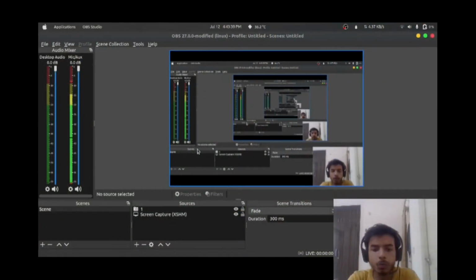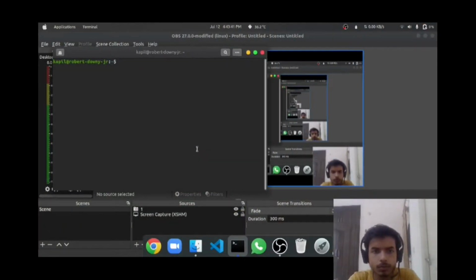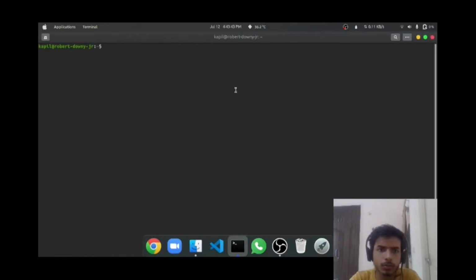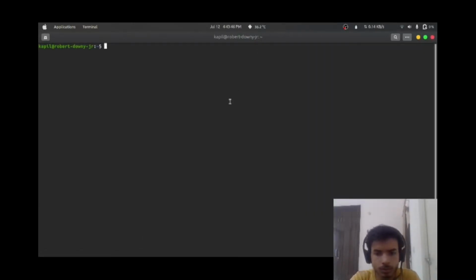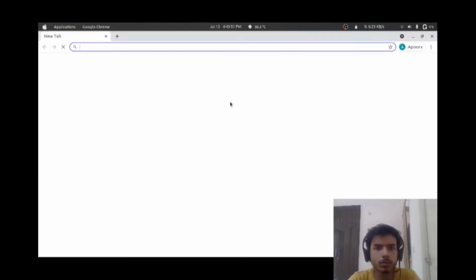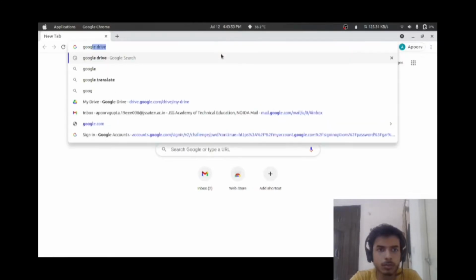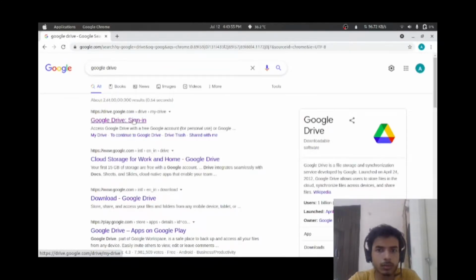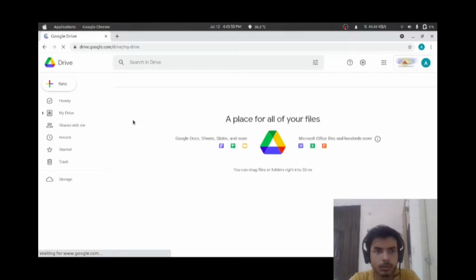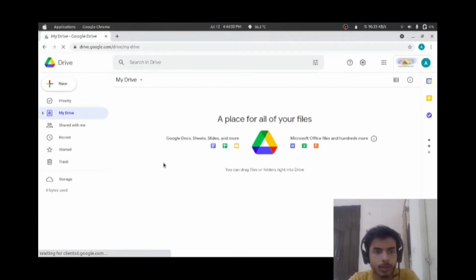Let me show you my Google Drive. Let me open Google Drive. As I have got my college ID a few days ago, I haven't stored anything yet. But there is no limit set for this. So this means you will get unlimited Google Drive storage.